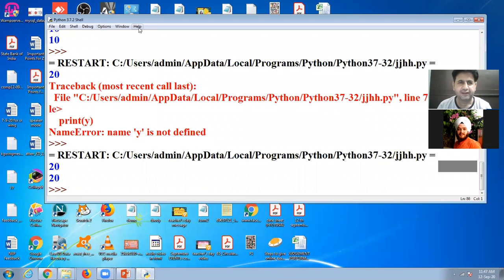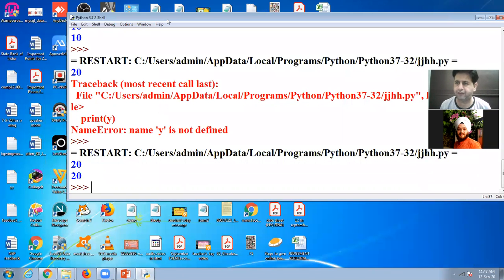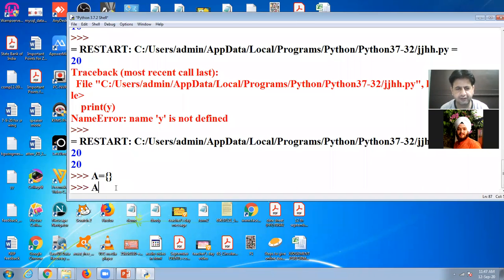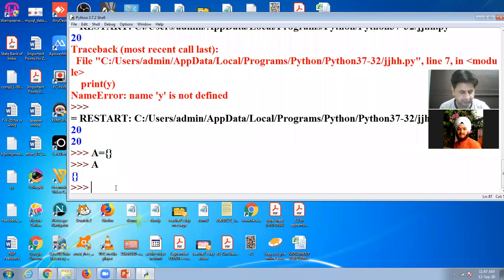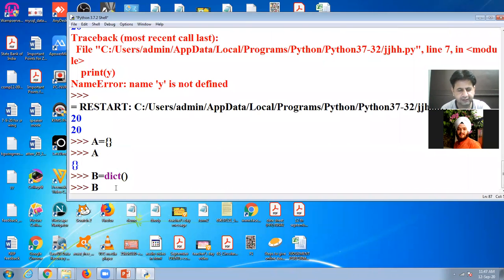Students, if I want to declare one empty dictionary, the way is curly bracket start, curly bracket close. So it is a dictionary. We can also declare a dictionary with the help of one function, dict. Even then, this is a dictionary.